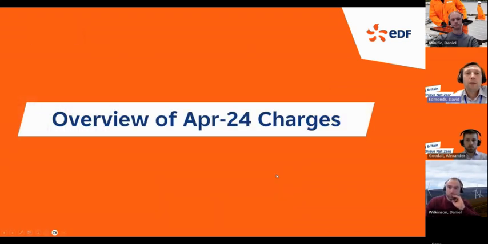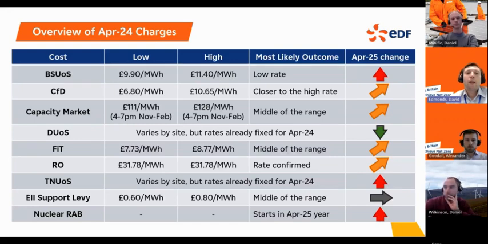So moving on to start the first agenda item, an overview of charges that we're seeing across the board. Running through each one in terms of what we're expecting for April 24, some of these aren't changing too much now as we approach the end of the year, but there are some that have moved a little bit. Starting with BSUoS, which is Balancing Services Use of System charges. The key update that we've seen here is we're decreasing our high range for the rest of this year.